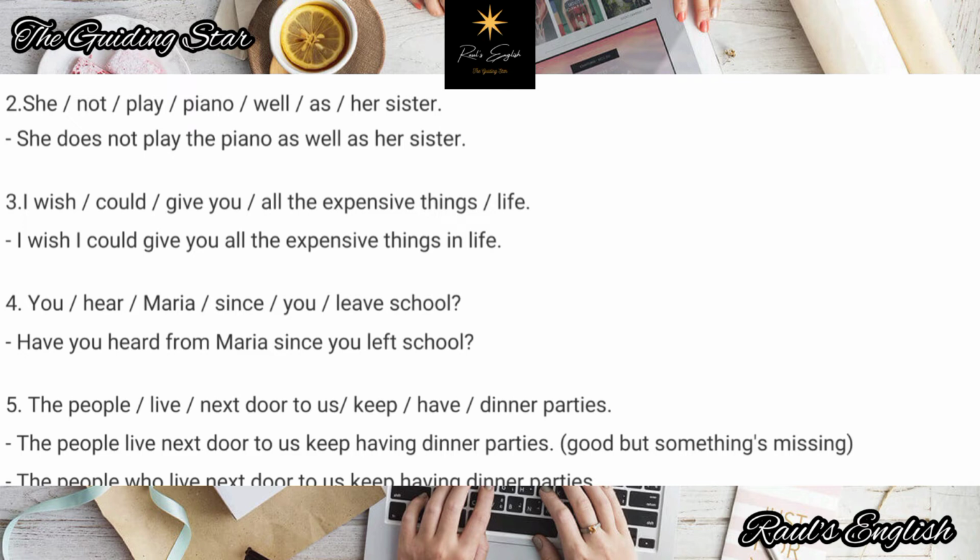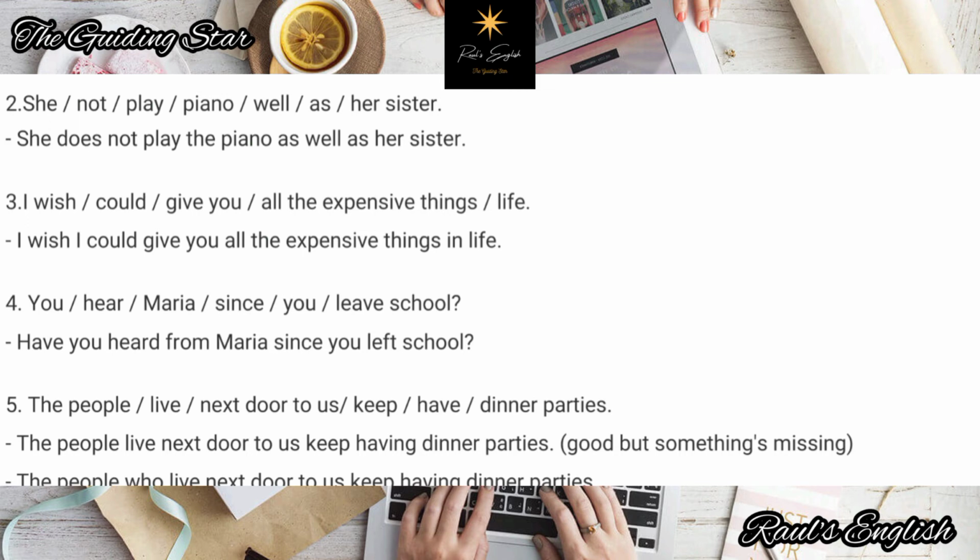All right, number five: the people live next door to us have dinner parties. Right, so the first sentence you gave me was: the people live next door to us keep having dinner parties. Alright, so that was good, but something was missing. What was missing? The people who live, or the people that live next door to us.